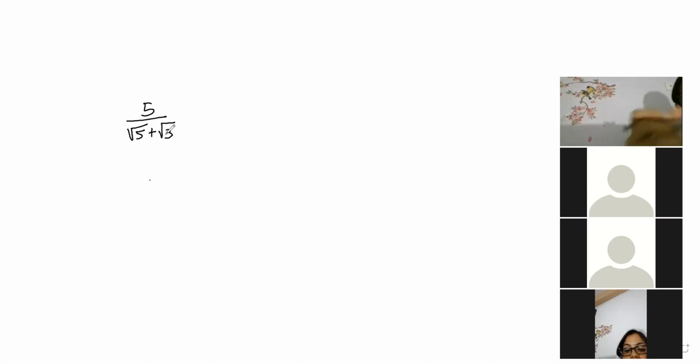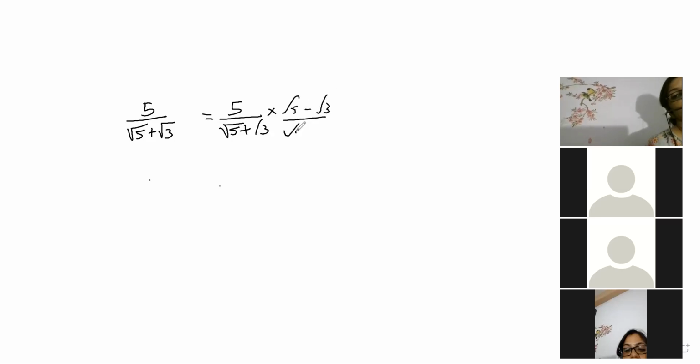Okay, let's see. So this one is 5 by root 5 plus root 3. Rationalize it. It will become root 5 minus root 3, root 5 minus root 3. So beta, 5 into root 5 minus root 3, and this one will become root 5 square minus root 3 square.